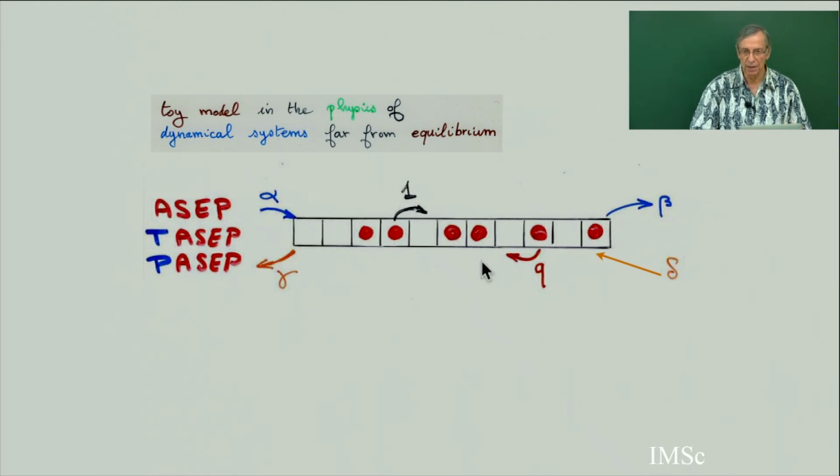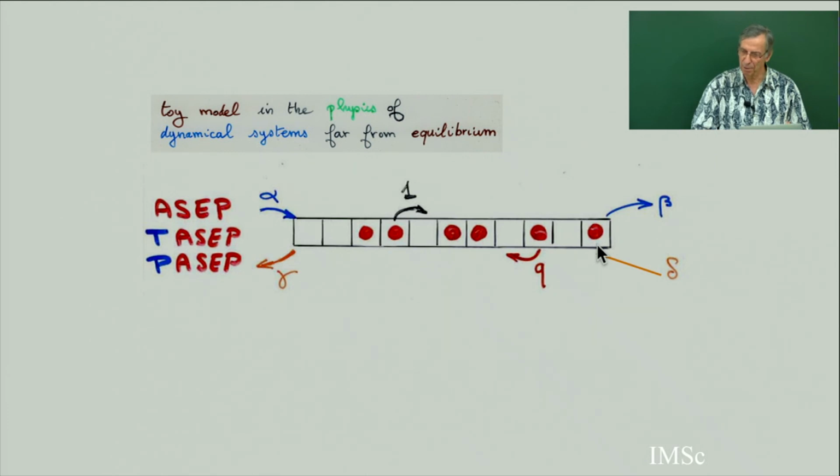And you do this analogously at the right of the strip, at the last box. If you have chosen this wall by random, and if there is a particle inside, then the particle will go outside with probability beta. If there is nobody inside, then you will get a particle inside with probability delta.